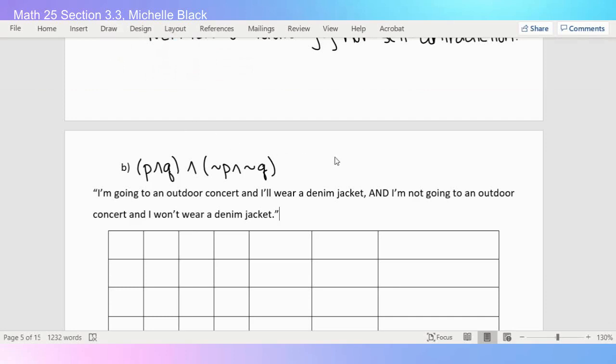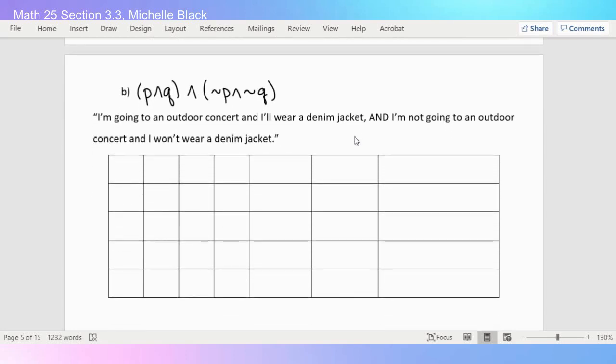Okay, so when I read this sentence, it kind of sounds like a self-contradiction because it says, I am going to the concert and I'll wear this jacket. And at the same time, I'm not going to the concert and I won't wear the jacket. So it's very similar to that Palm Springs example we had, where how can you do both at the same time when they're complete opposites? So if I had to guess, I would say this is a self-contradiction.